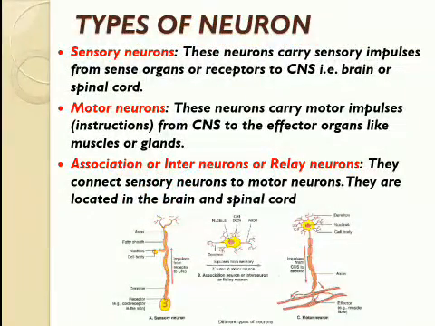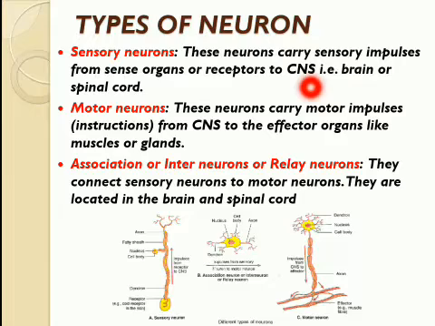Now, let us learn about types of neuron. There are three types of neurons: sensory neurons, motor neurons, association or interneurons, or relay neurons. Sensory neurons, these neurons carry the sensory impulses from sense organs or receptors to central nervous system.